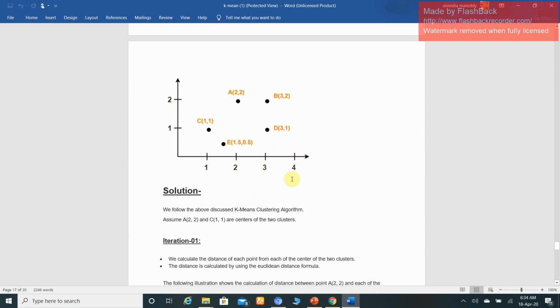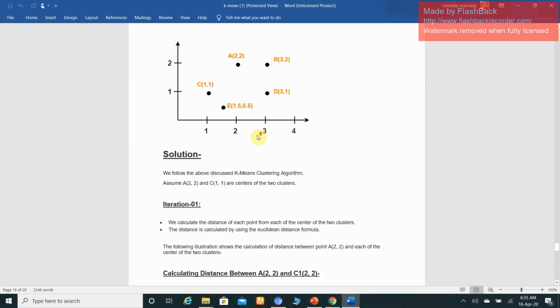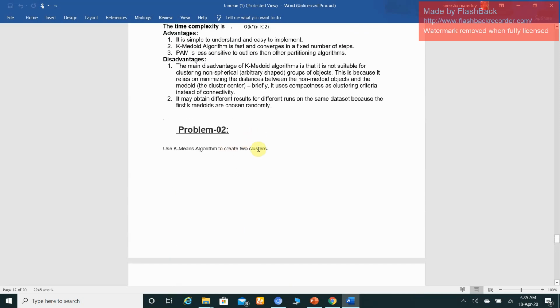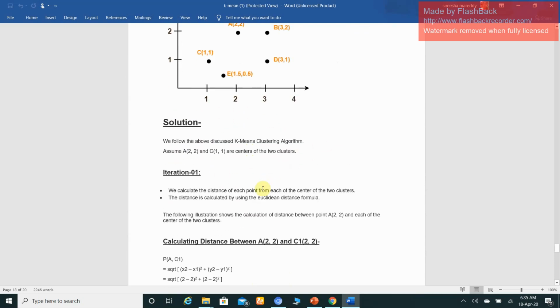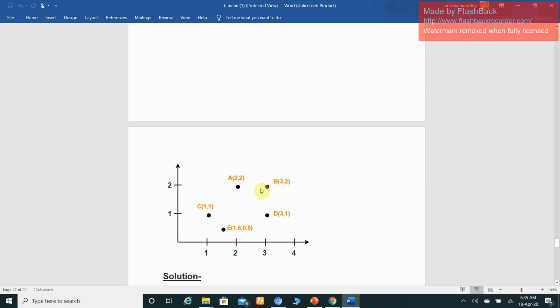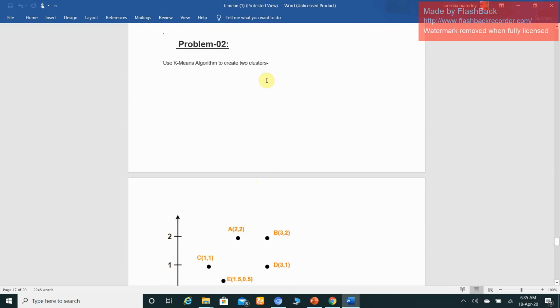Decompose this entire cluster into two clusters. Use the K-means algorithm to create two clusters. This is one cluster, and this cluster is decomposed into two clusters. This is the homework problem. All of you practice at home. This is the K-means clustering algorithm problem.